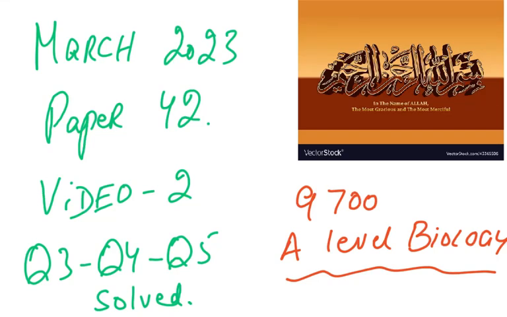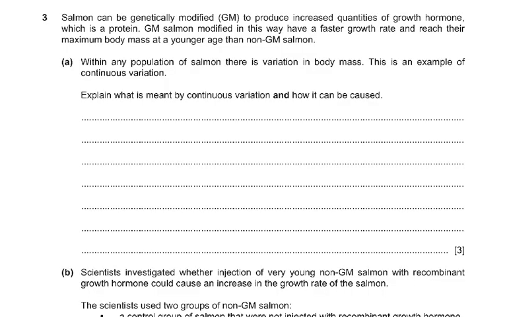This is the second video on March 2023, paper 4-2, and we'll probably be discussing question 3, 4, and 5. Now, starting with question number 3, salmon can be genetically modified, GM, to produce increased quantities of growth hormone, which is a protein. GM salmon modified in this way have a faster growth rate and reach their maximum body mass at a younger age than non-GM salmon. Within any population of salmon, there is variation in body mass. This is an example of continuous variation. Explain what is meant by continuous variation and how it can be caused.